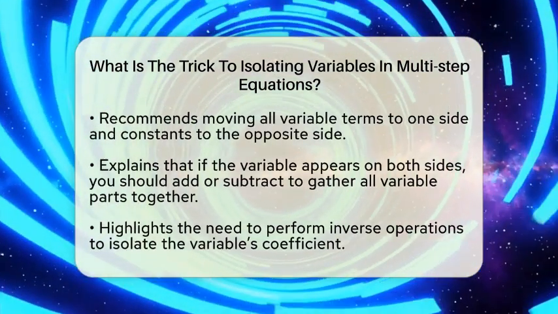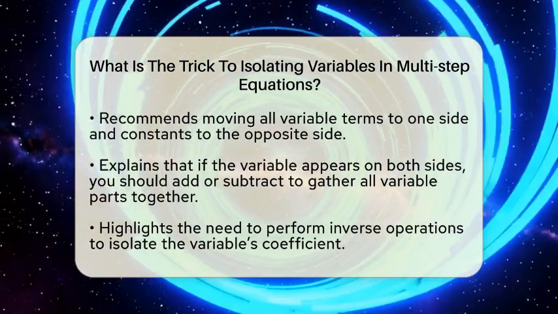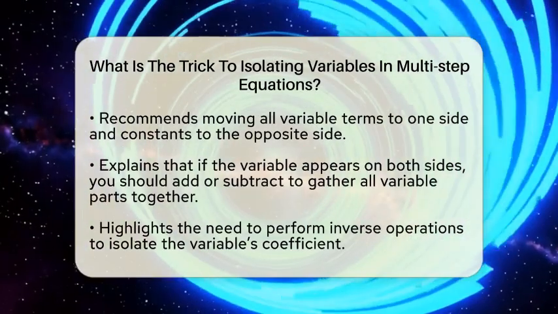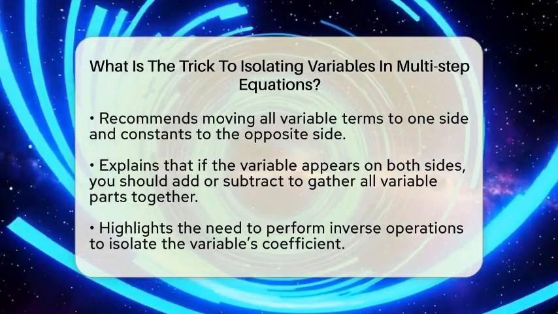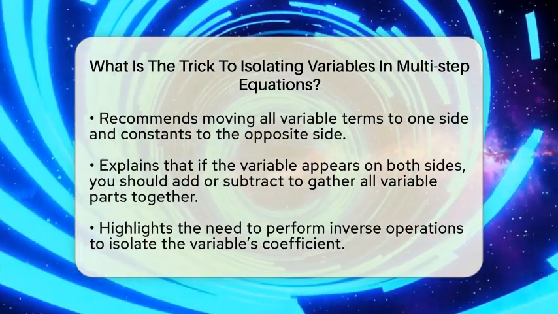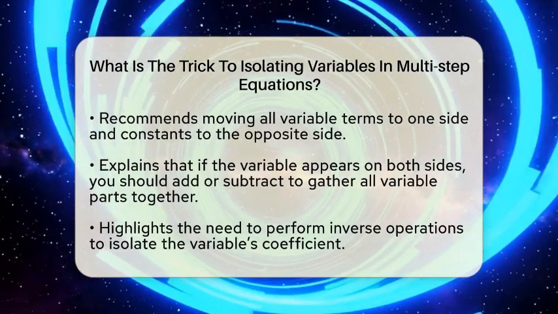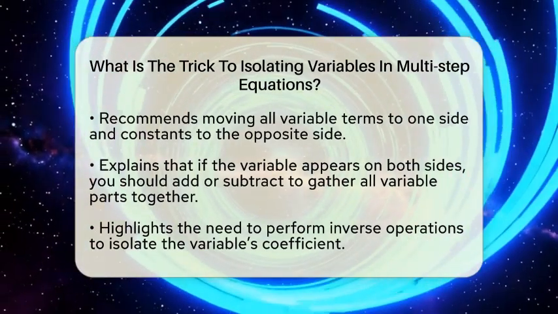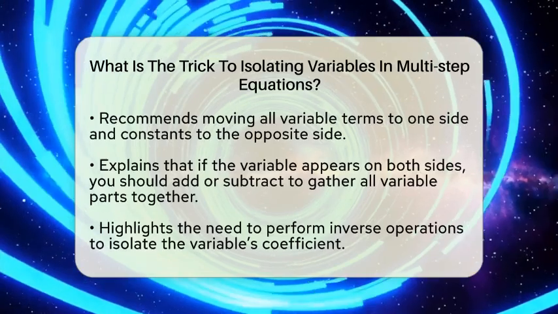For instance, if you see two terms with the variable, like 2x's on one side and 3x's on the other, subtract to combine them. Then move all constant numbers to the opposite side. Add or subtract constants to keep the variable terms on one side and the numbers on the other. This step is crucial because it keeps the equation balanced.